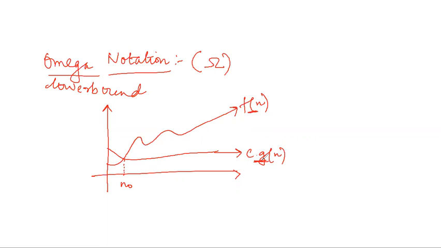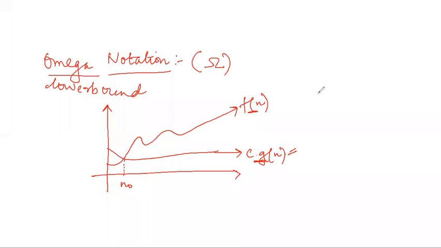And in the big O case, this function was always above. So in the big O notation, this function f(n) was bounded by the upper bound function. But in case of omega, this function is upper bounded by this function. So this is the lower bound function.